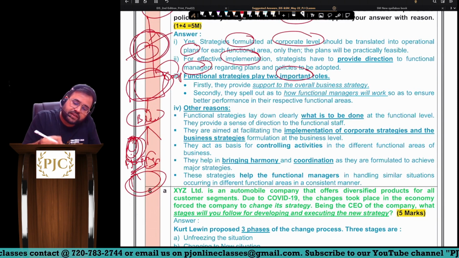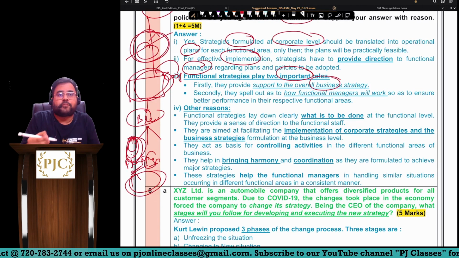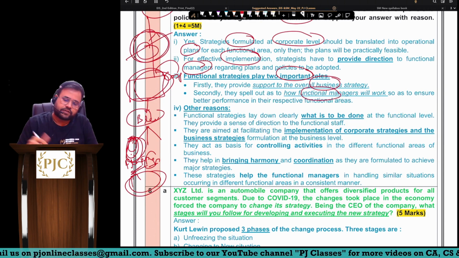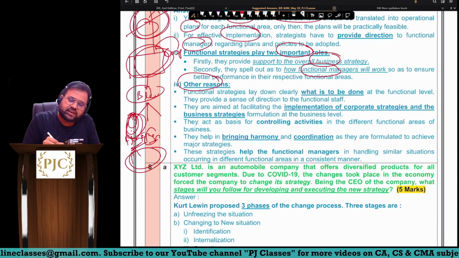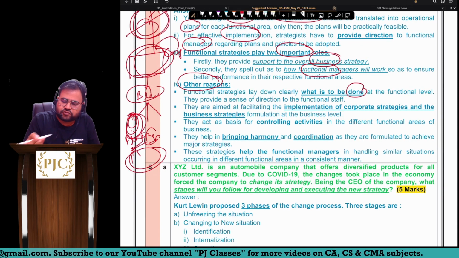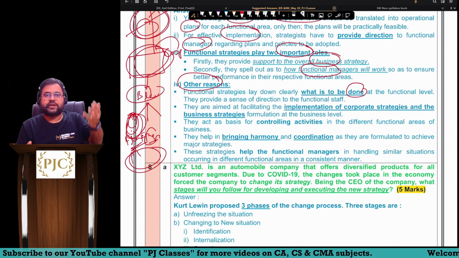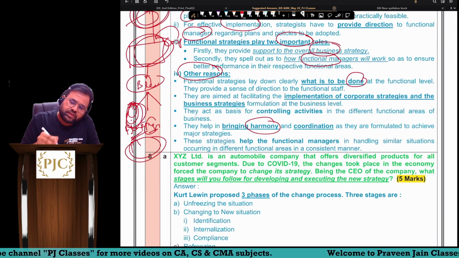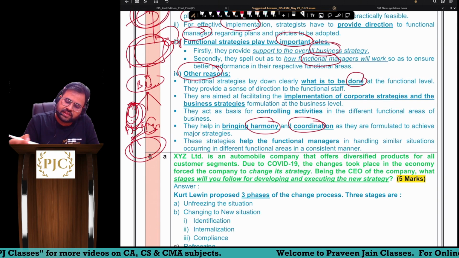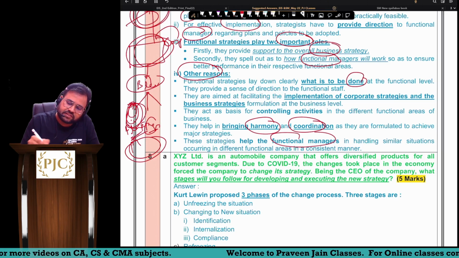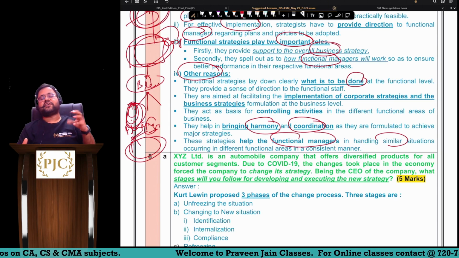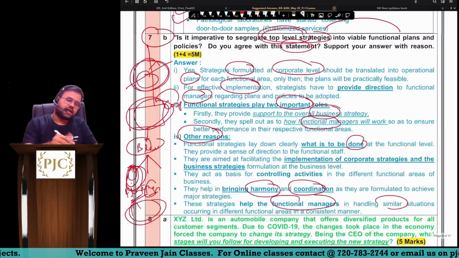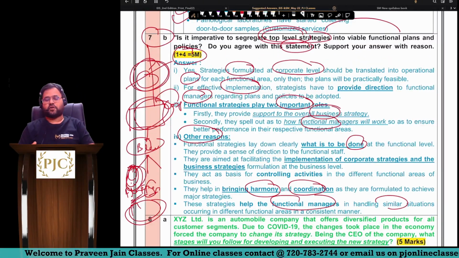So functional strategies play two important roles. First, they provide support to overall business strategies, and next, they tell the functional manager what to do and how to do it, sir. Agreed. Other reasons: functional strategy lays down clearly what is to be done. Obviously, what is to be done and how it is to be done, clarity will be given, sir. They will bring harmony and coordination with other strategies. They will help the functional managers in handling various functional situations, sir. So these are some justifications which you are supposed to write, sir, which will help you in seeking your 1 plus 4 marks of 5, sir.